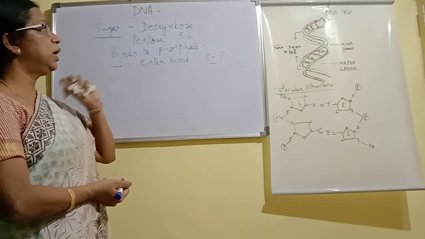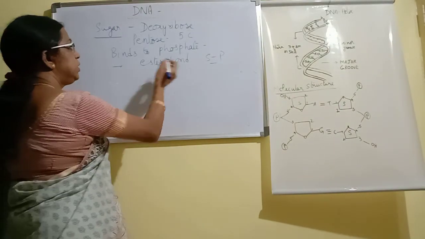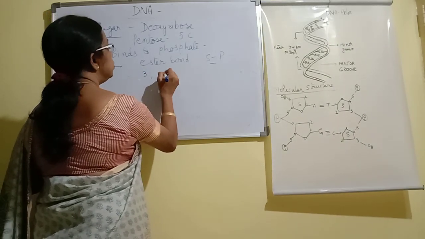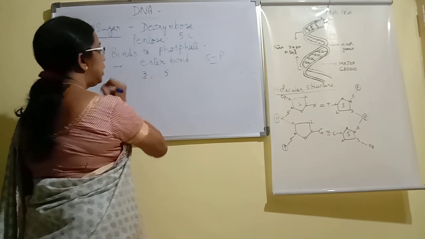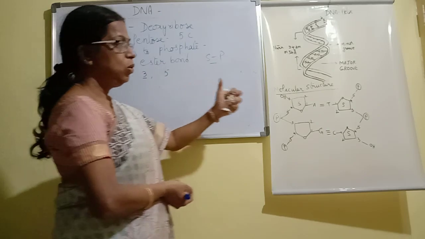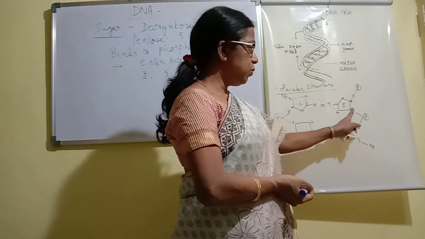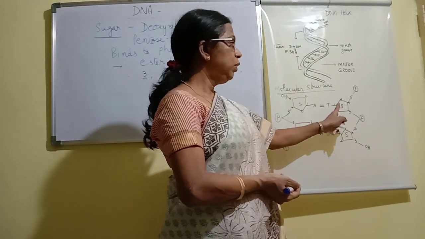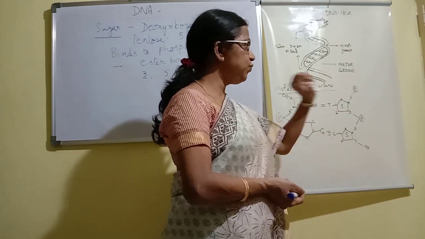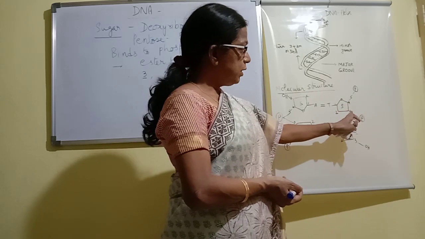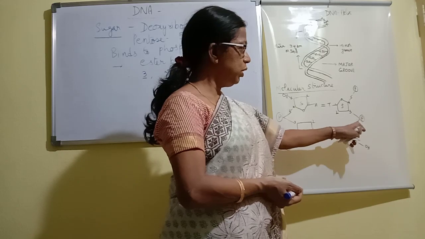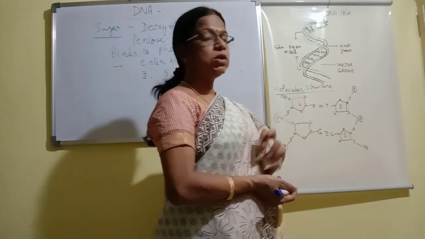So the sugar has 5 carbon atoms. This ester bond is formed between the third and the fifth carbon. That is, the third carbon atom of one sugar is connected to the fifth carbon atom of the next sugar. Here I have shown the sugar has 5 carbons, 1, 2, 3, 4 and fifth, and the third carbon is attached to the fifth carbon of the next sugar with the help of a phosphate.